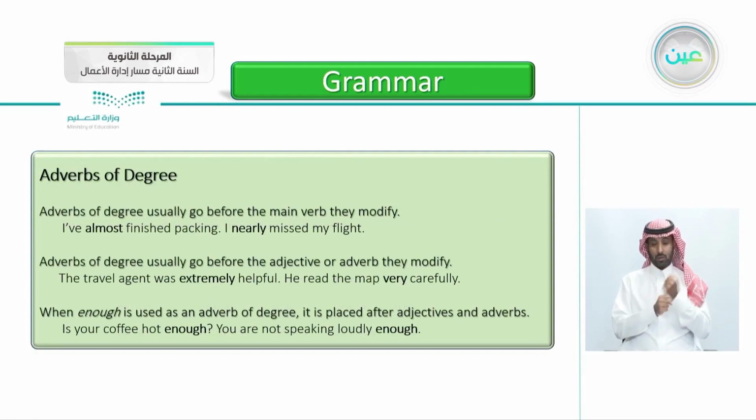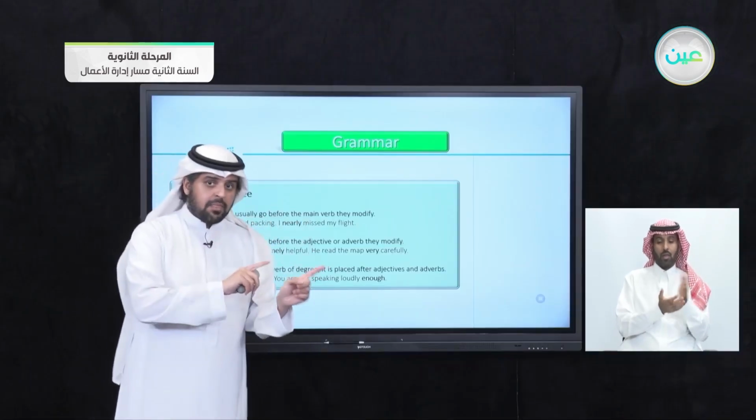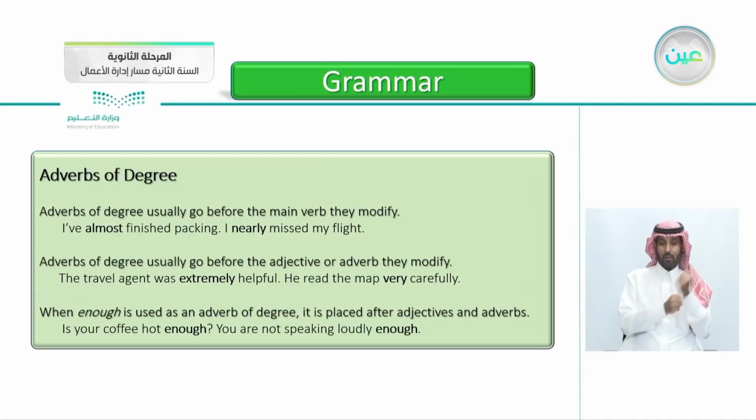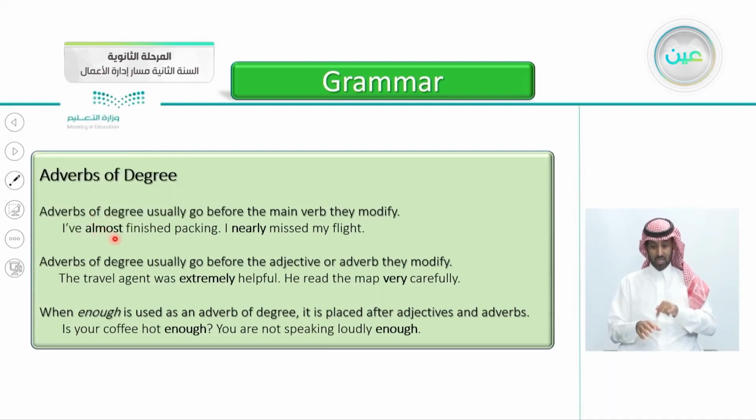Also, the adverbs of degree usually go before the main verb they modify. So they come before the main verb, not after. Before the main verb they modify. For example, here, I've almost finished packing. So you can see here the word almost came before the main verb finished. I nearly missed my flight. So we can see here that it came before the main verb they modified.